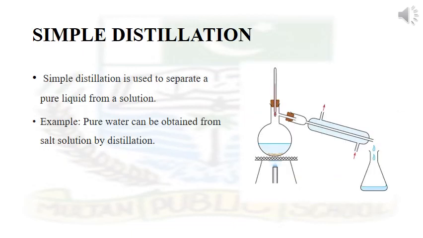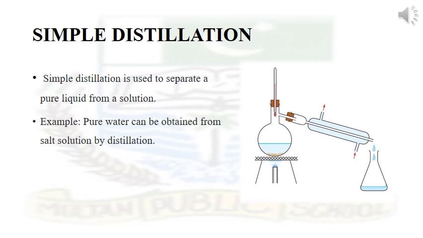There are different techniques that can be used to separate a liquid from a solution. The most commonly used technique, we can say, is simple distillation. Simple distillation is used to separate a pure solvent from a solution. It means if a solution is given, we can get a pure solvent from the solution with the help of simple distillation.